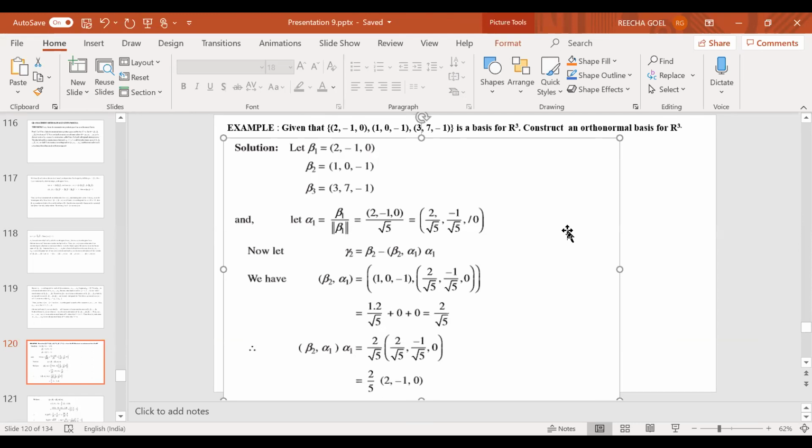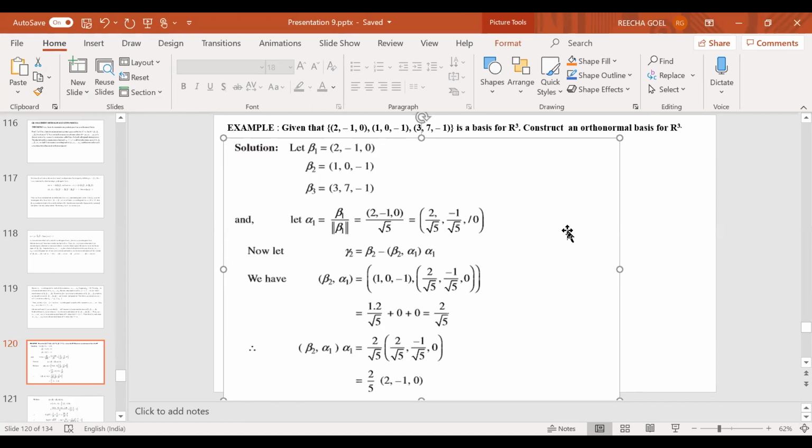And therefore, now this particular term, the inner product of beta 2 with alpha 1 times alpha 1, is nothing but a scalar multiple of alpha 1. So 2 upon root 5 into alpha 1 is nothing but 2 upon root 5 times 2 upon root 5, minus 1 upon root 5, and 0. So this turns out to be 2 upon 5, because I can take root 5 out.